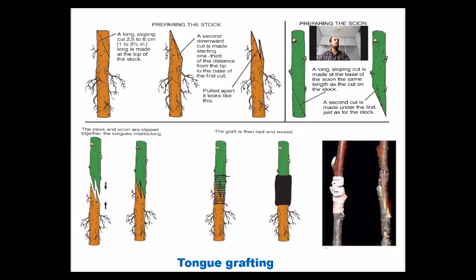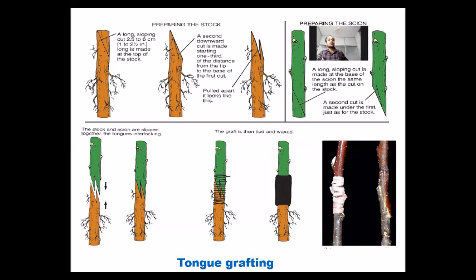Similar to these cuts, the same cuts are given to the scion portion on the lower end, and they should be made in such a way that they interlock each other. After interlocking the rootstock and scion, we can tie them with grafting tape, and we can propagate the new plant as shown in the picture.